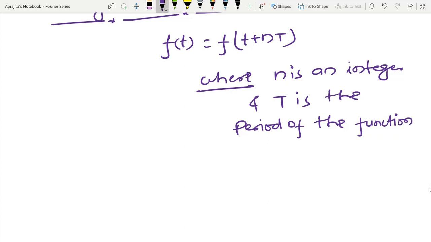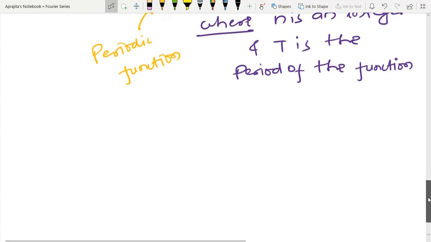This signal is nothing but a periodic function, because the first assumption is that whatever non-sinusoidal signal we take should be periodic.